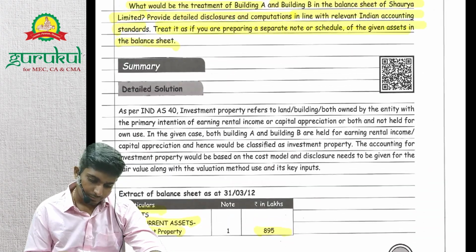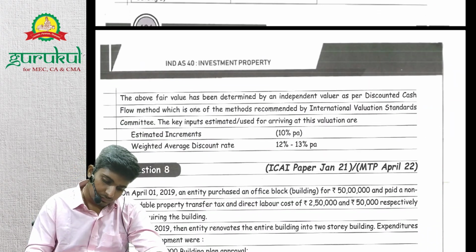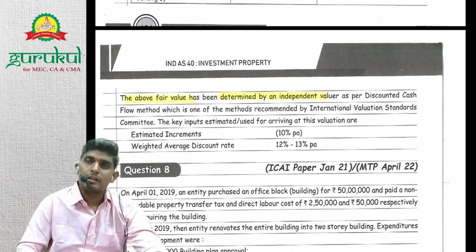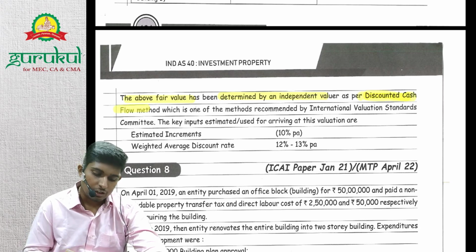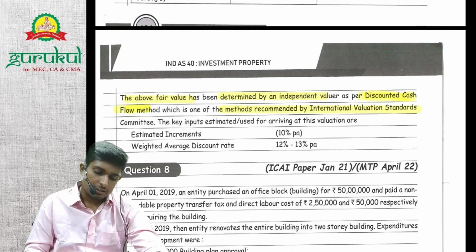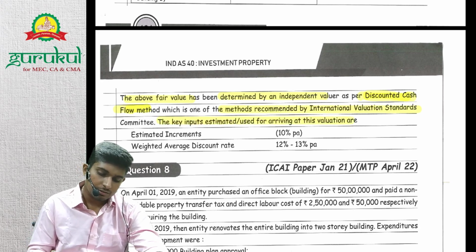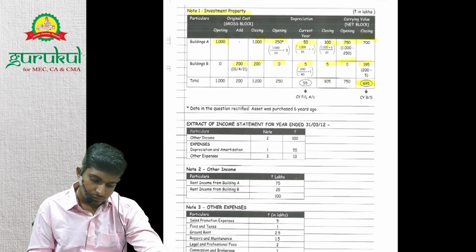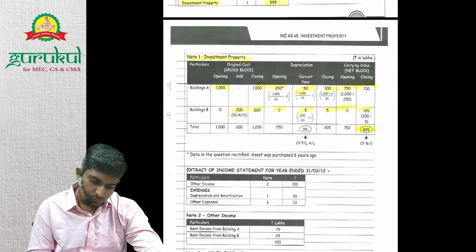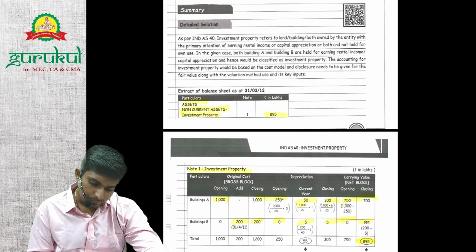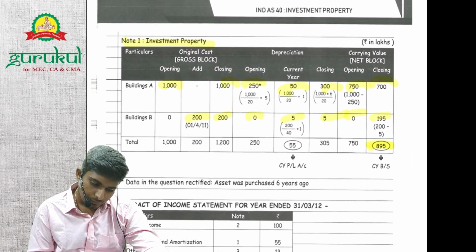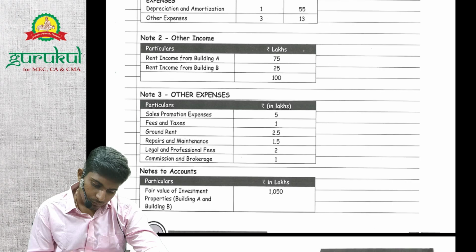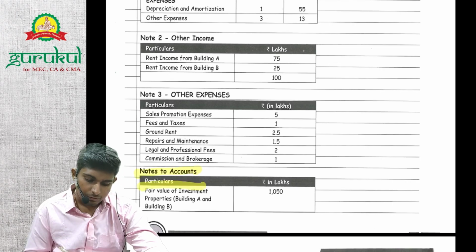Have they given? Yes, they have given an additional note also. The above fair value has been determined by an independent valuer as per which method? Discounted cash flow method. The key inputs or assumptions also they have given. But where did they give the fair value? In notes to accounts they have given the fair value, right?